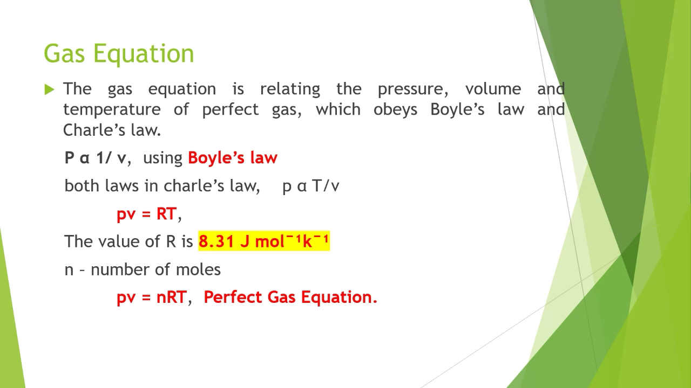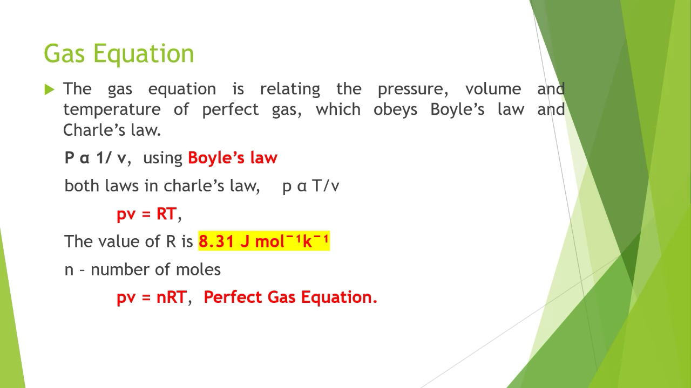So the gas equation relates the pressure, volume and temperature of a perfect gas, which obeys both Boyle's law and Charles' law. And we know very well what Boyle's law is, which means the pressure of a given mass of gas is inversely proportional to its volume. So here I place a formula, and combining both laws, P is directly proportional to temperature, but it is inversely proportional to its volume.